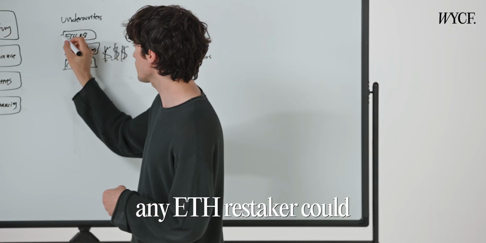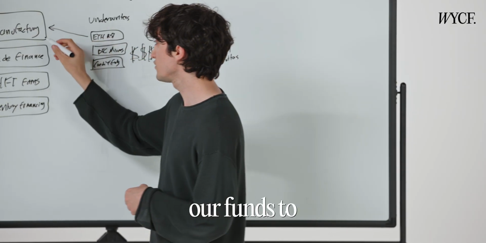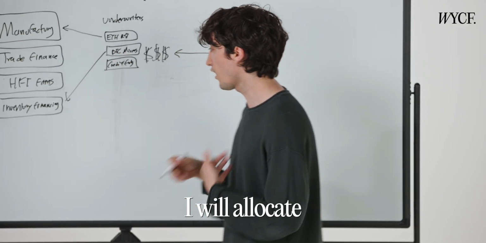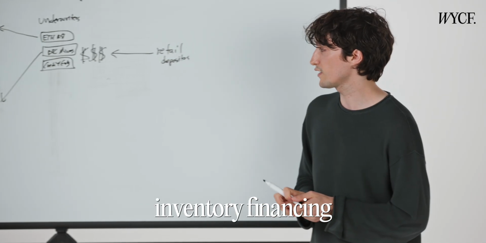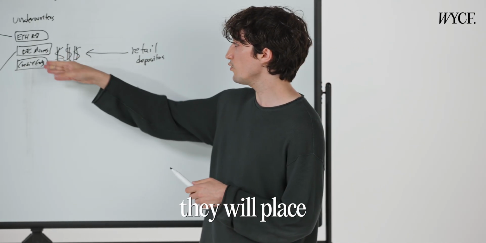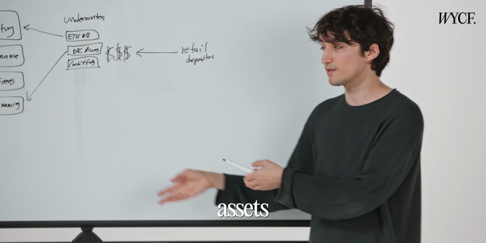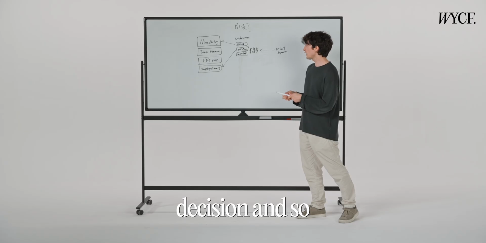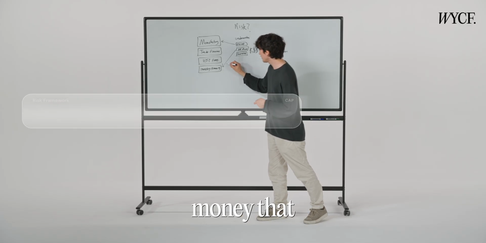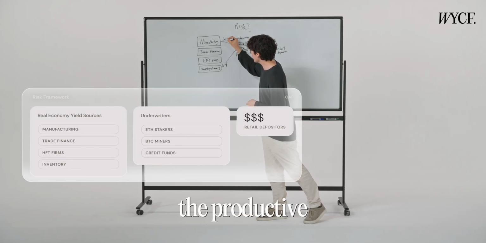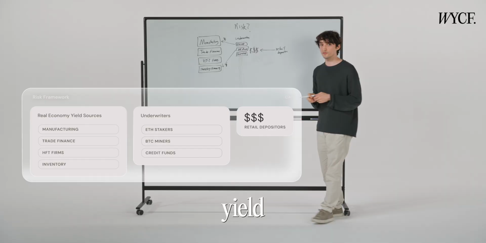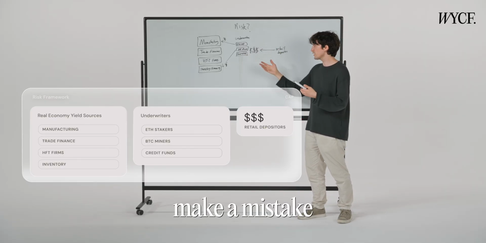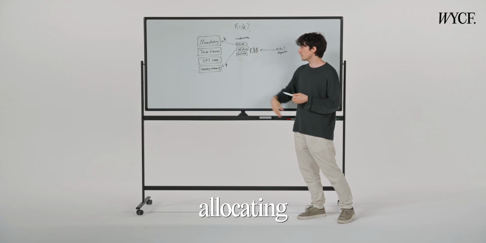So an ETH staker could decide to allocate our funds to a manufacturing plant. A BTC miner could say, well, I will allocate our funds to inventory financing. And the way they do that is that they will place their own unproductive assets as guarantee, as sort of insurance in case they make a bad decision. And so the users, the retail money, that all ends up here in the productive economy and is generating yield for our users.